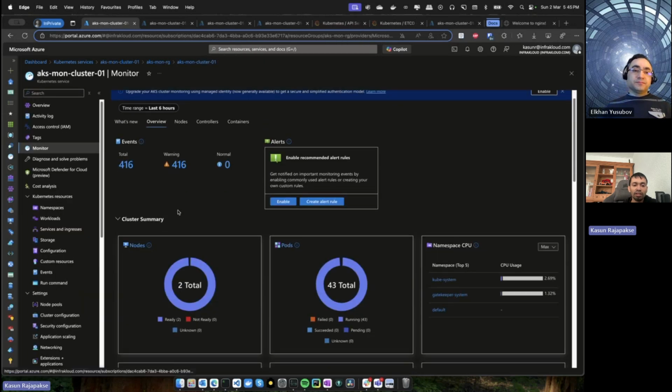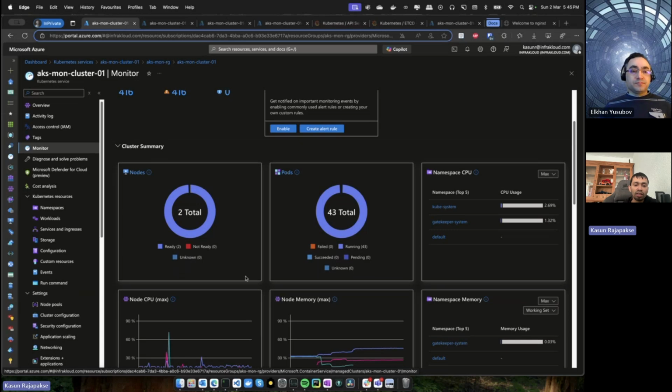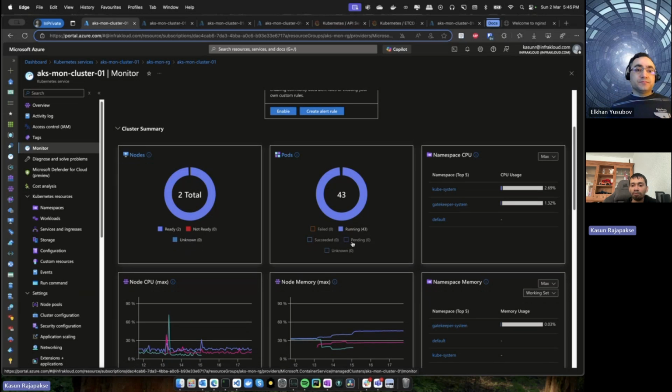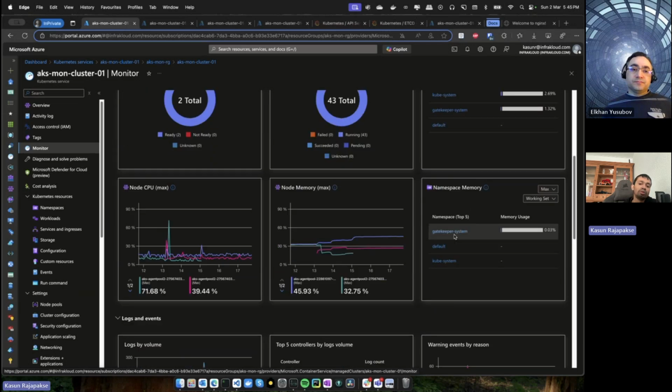Then here in the cluster summary, you can see how many nodes are running, right? Then how many pods are running in total. Then if there are any failed pods or pending pods, you can identify those components, right? Then the namespace CPU will show you, in Kubernetes we have the namespace concept. It's like a logical area that you can use for deploying applications. So you can see for each namespace how much CPU and how much memory each of these namespaces is using.